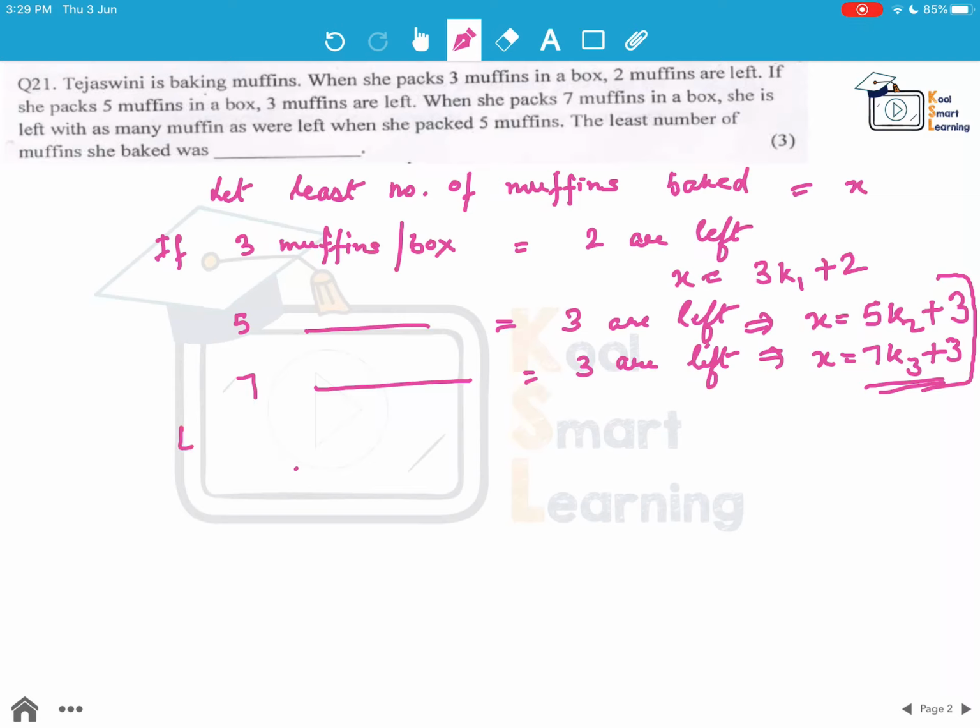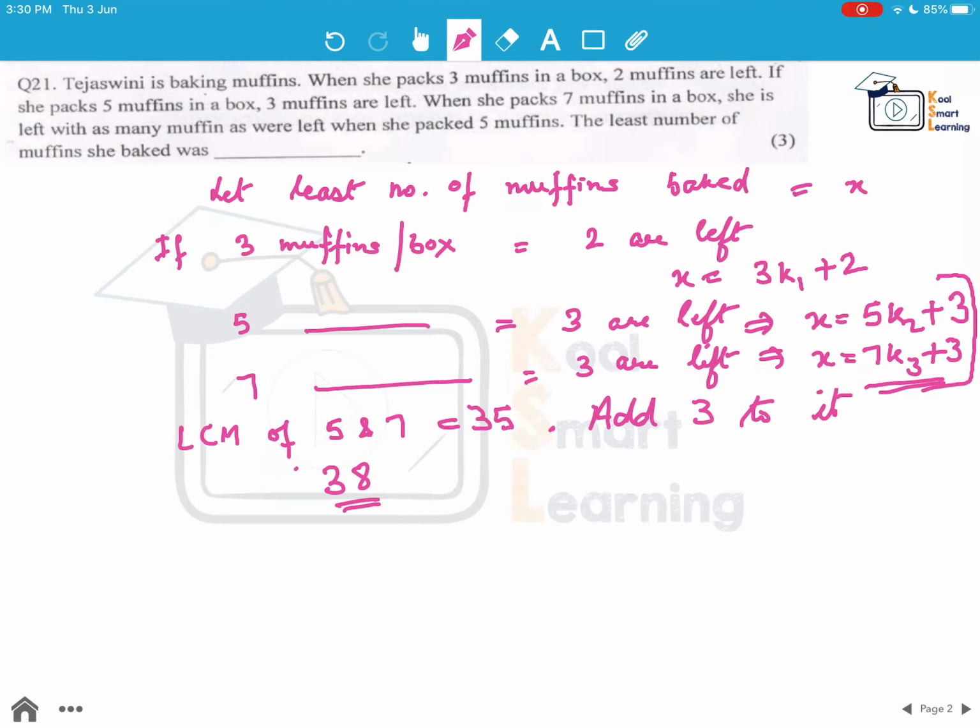So we take LCM of 5 and 7, which is 35, and since 3 is the remainder in both the cases, we add 3 to this. So we get 38 after adding 3. So 38 is meeting both these criteria, 5k2 plus 3 and 7k3 plus 3.